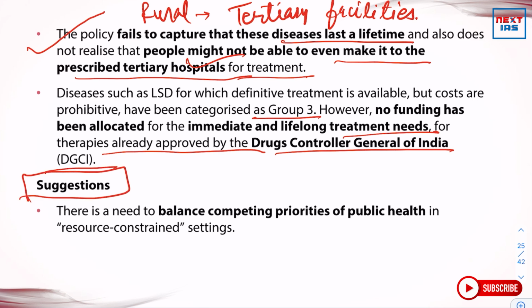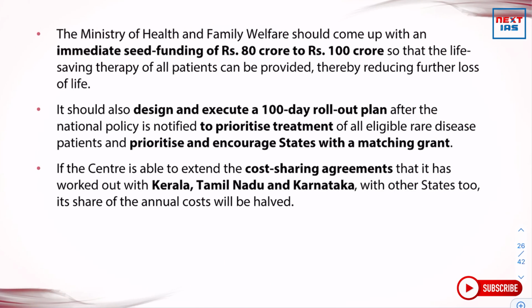So, what are the suggestions that could be done to improve the policy outcomes and the policy features? So, there is a need to balance competing priorities of public health in resource constrained settings. The Ministry of Health and Family Welfare should come up with an immediate seed funding of rupees 80 crore to rupees 100 crores so that the life saving therapy of all patients can be provided, thereby reducing further loss of life. It should also design and execute a 100-day rollout plan after the national policy is notified to prioritize treatment of all eligible rare disease patients and prioritize and encourage states with a matching grant.